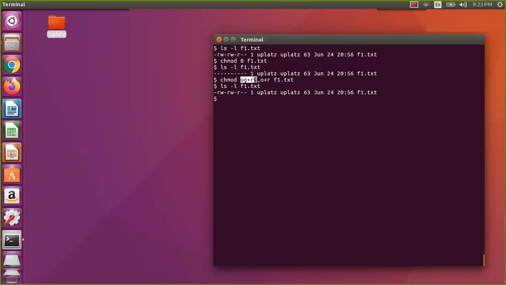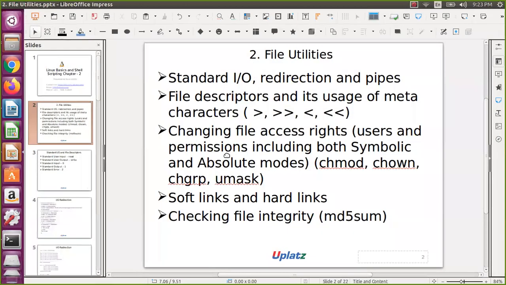So for user, group, read and write I have given, and for others I have given only read permission. You can explore on this actually. That's what we have done with read, write, execute, and then symbolic mode and absolute mode for file and directory. If you see this, this much of thing is there behind this. So please go through this and let us cross check whether we have covered the entire thing.